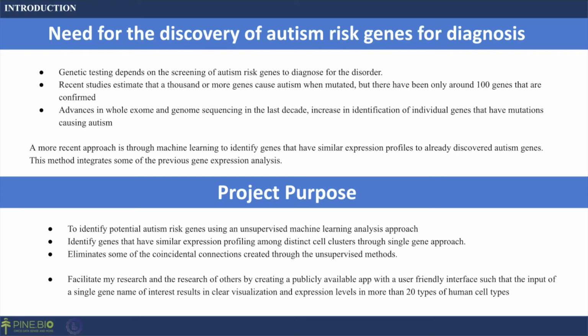Next, I want to identify those genes that have similar expression profiling among autism-related cell clusters. And this would eliminate some of the coincidental connections caused by the unsupervised methods. Next, I want to improve my research and the research of others by creating a publicly available app with a user-friendly interface that only requires a single gene name to result in clear visualization and plots of more than 20 types of human cells.